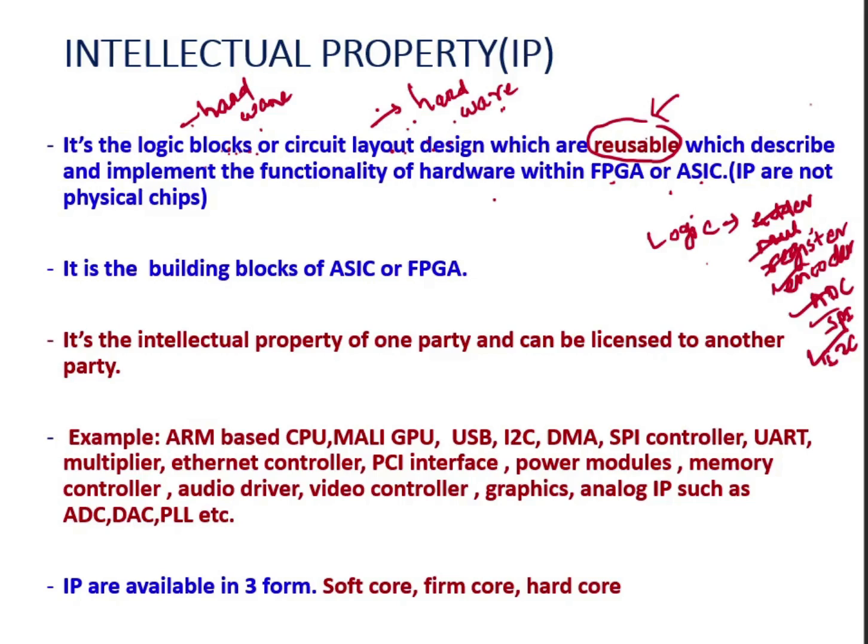And these logic blocks and circuit layout designs describe and implement the functionality of the hardware. That is what I explained here. All these logic blocks and circuit layout designs represent a hardware inside the FPGA or ASIC. So any logic blocks or any circuit layout design which are reusable and which describe and implement the functionality of a hardware within the FPGA or ASIC is called IP, or intellectual property. Okay, it can be analog or it can be digital.